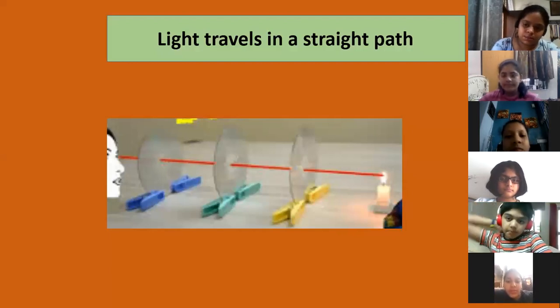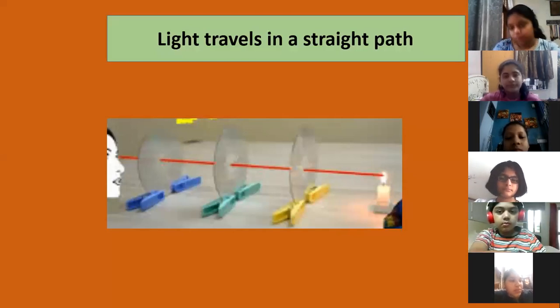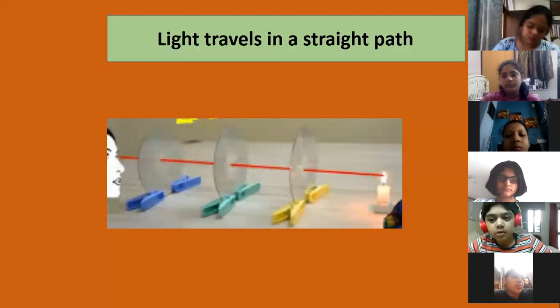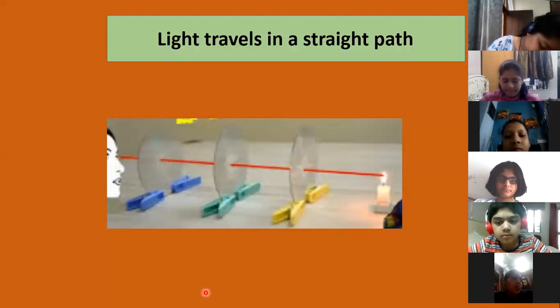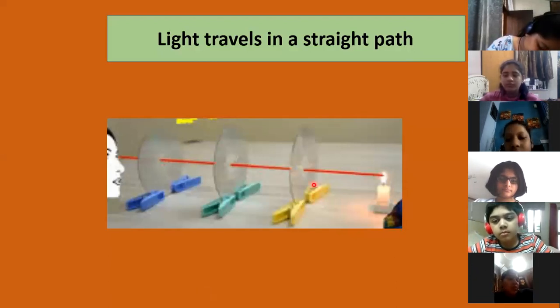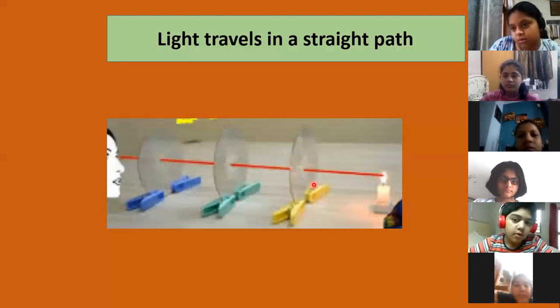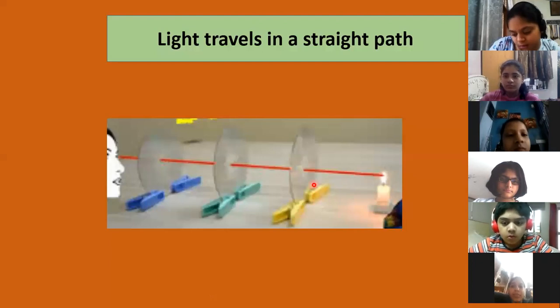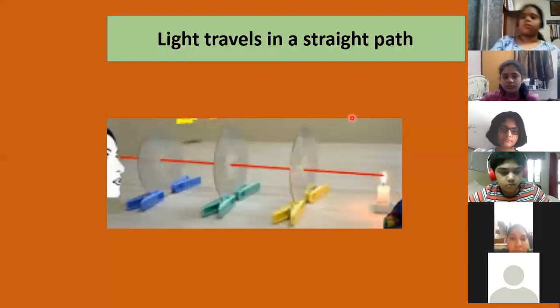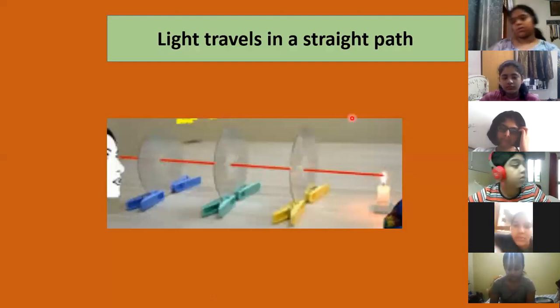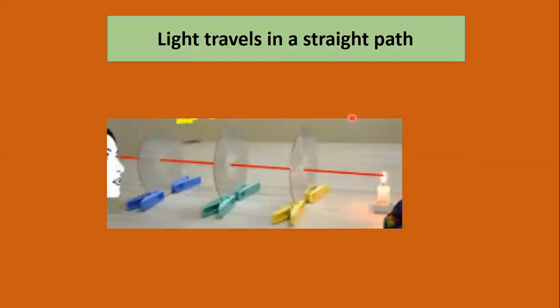Excellent answer. Because light travels in a straight path, and this property of light is called rectilinear propagation. Propagation means movement. Rectilinear means in a straight path. So I hope this concept is clear to you. Now we are moving to the next slide.